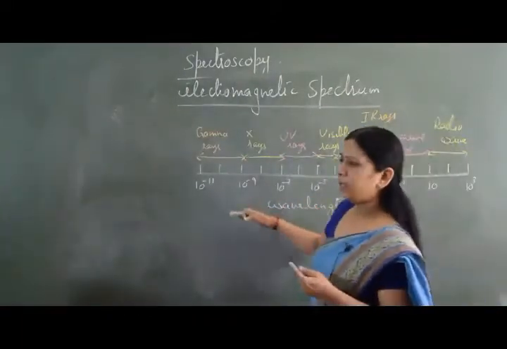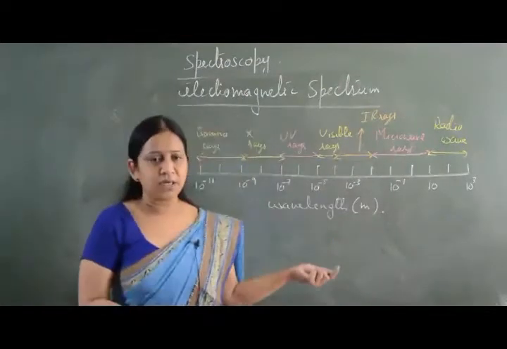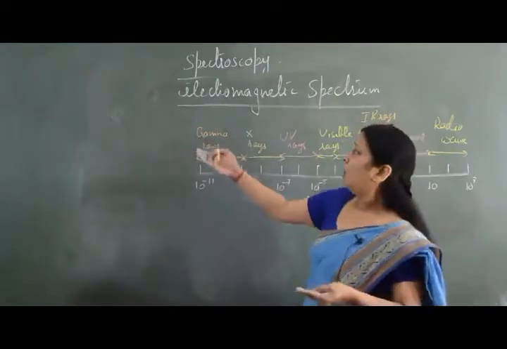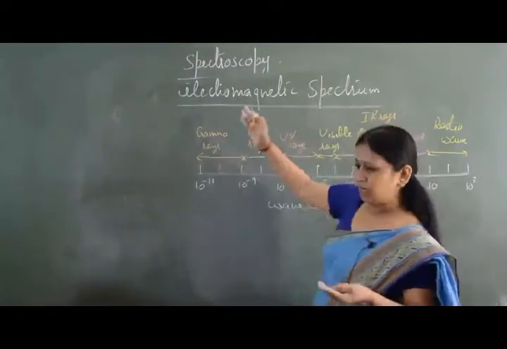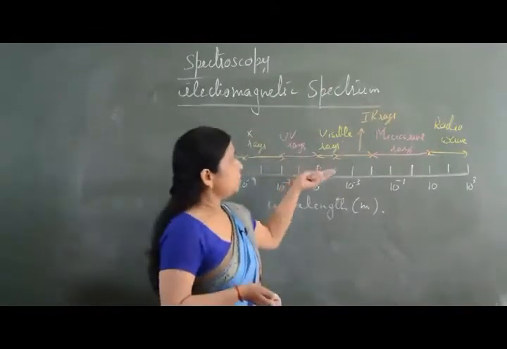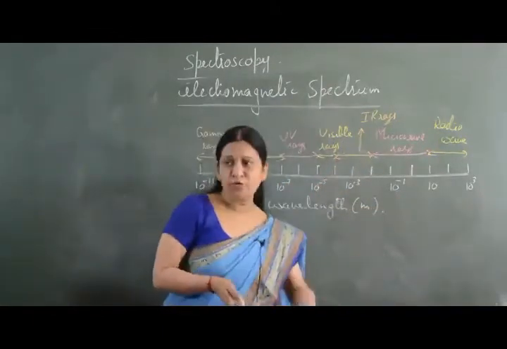I have taken it in terms of wavelength, and wavelength is taken in meters. So this is the division: we have got different types of rays, electromagnetic rays, gamma rays, X-rays, UV rays, visible, IR, microwave, radio frequency waves.